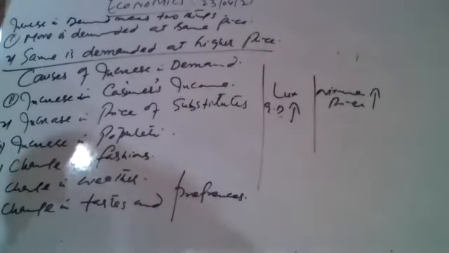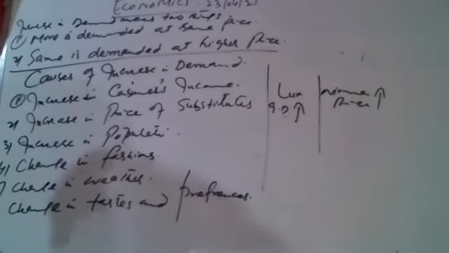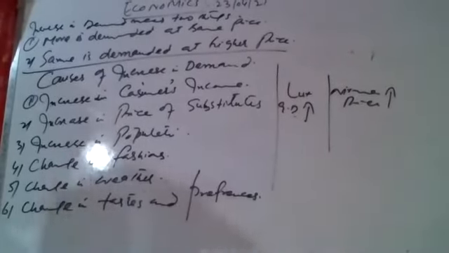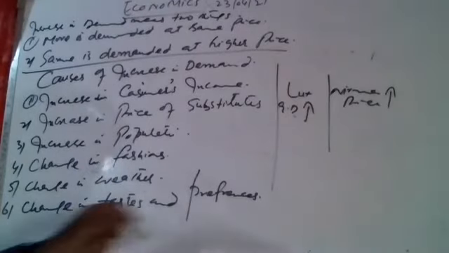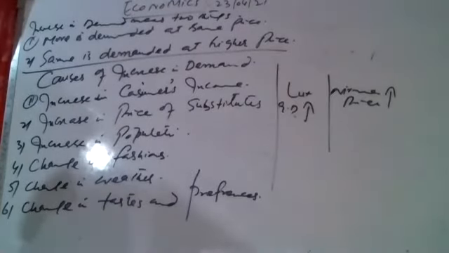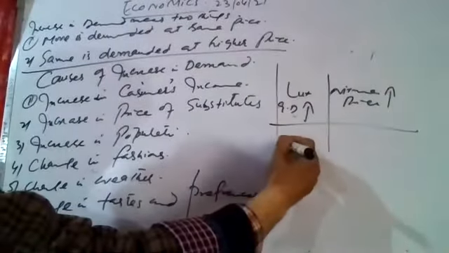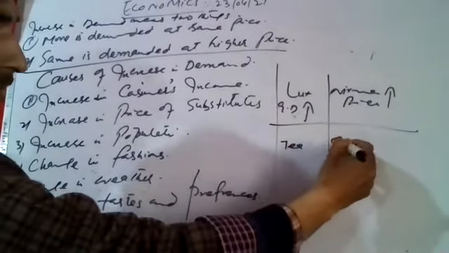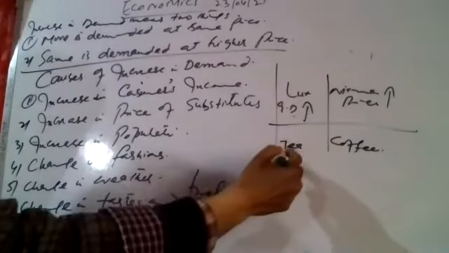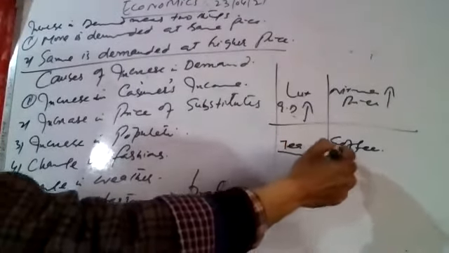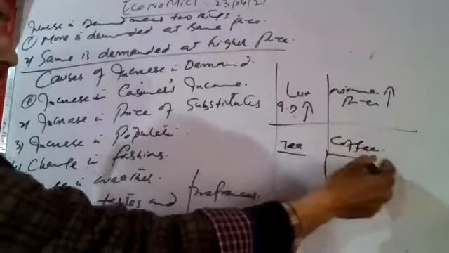Now the next is the last one. Change वाला point एक बार बताइए. Change in tastes and preferences. For example, अगर हम, if we take the tea and coffee, टी की भी कुछ डिमांड है, कॉफी की भी डिमांड है.